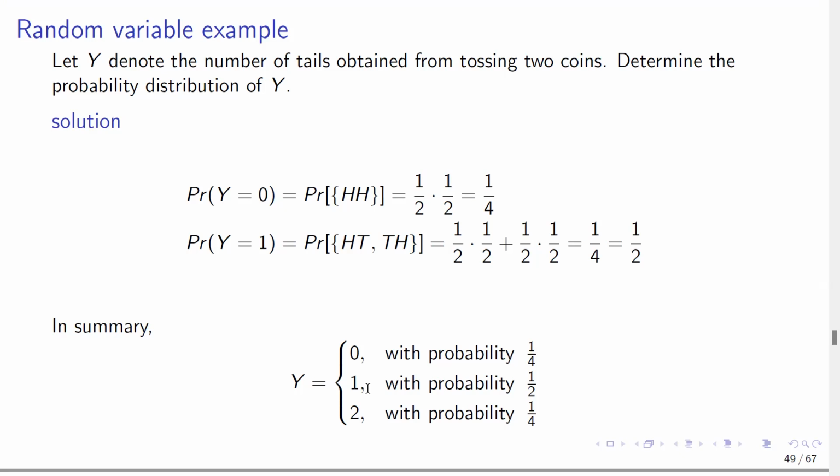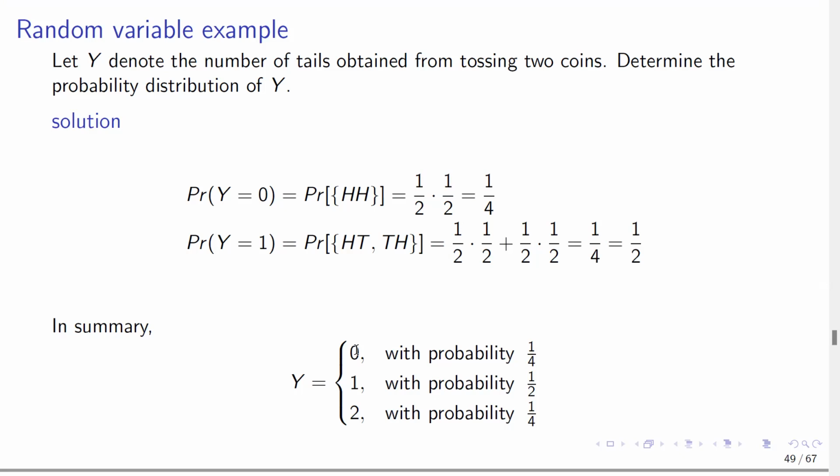But for the probability of obtaining 1 tail, either you obtain a tail in the first one and a head in the second, or you obtain a head in the first and a tail in the second. So if you write out their probabilities and then sum them up, you are going to get 1/2. That's how come the probability of getting 1 tail is 1/2.